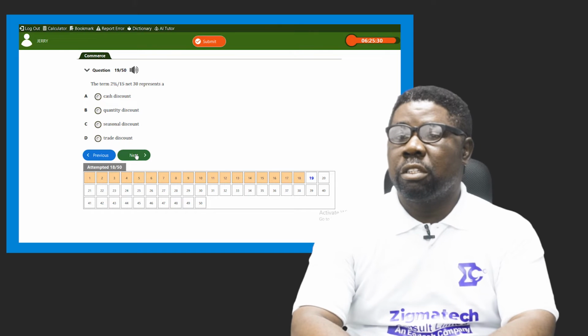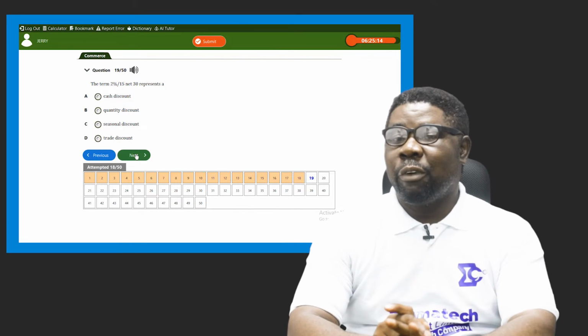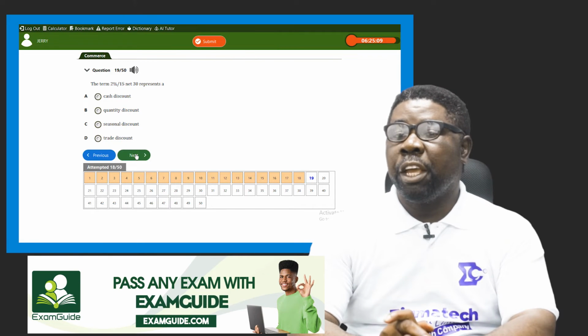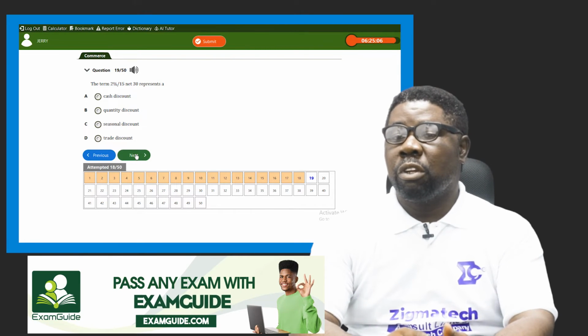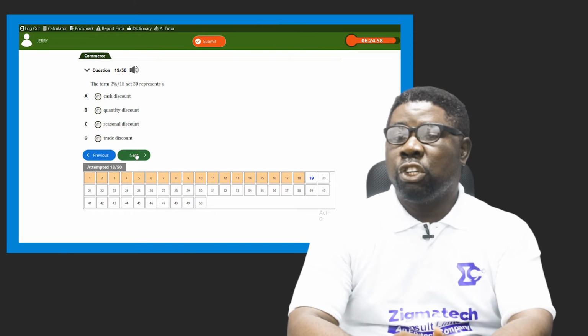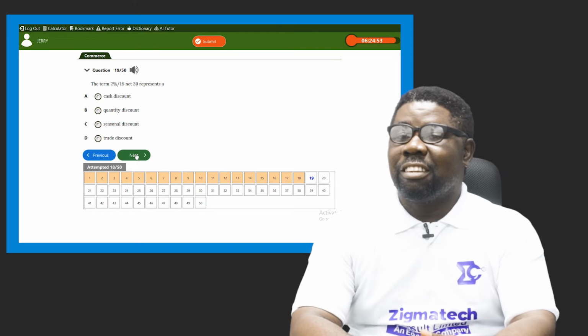Next question says, the term 2% over 15 net 30 represents what? 2% over 15 net 30. What's a concoction of a formula? Of course, it's simple. All right, what does it represent? It means that if a customer is able to pay up for the goods purchased under 15 days from the day of purchase on credit, he or she is entitled to 2% cash discount. Okay? I've already given the answer.